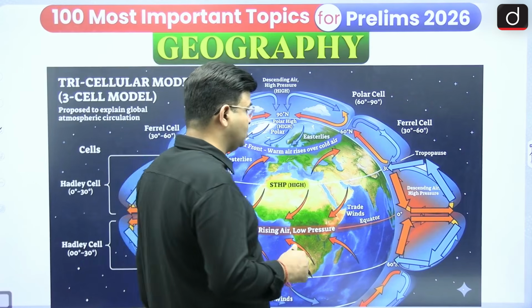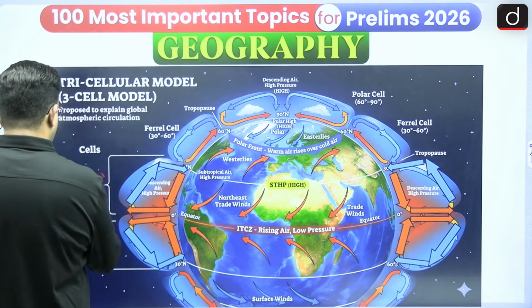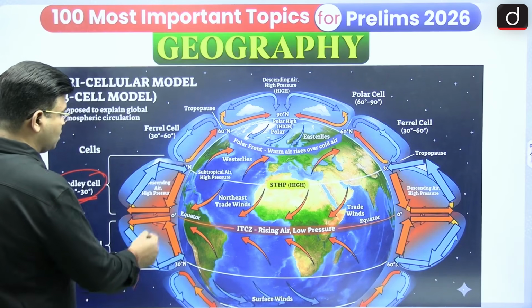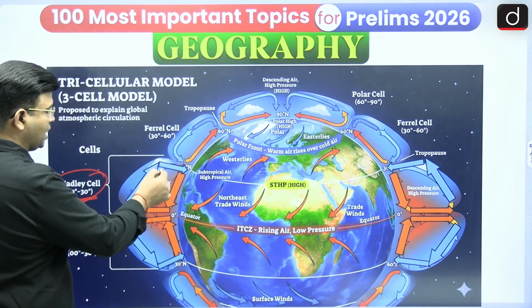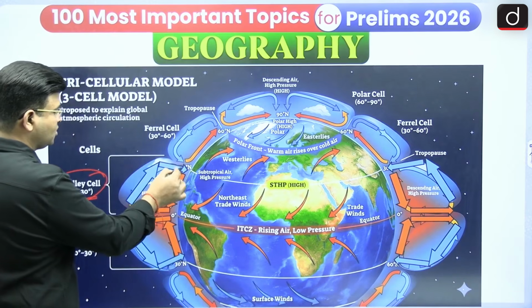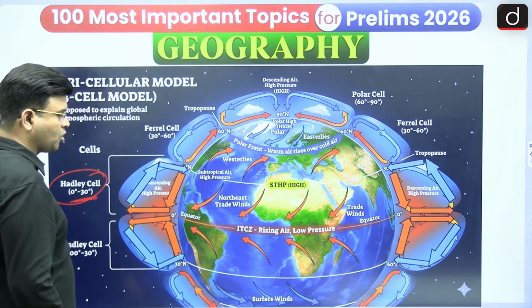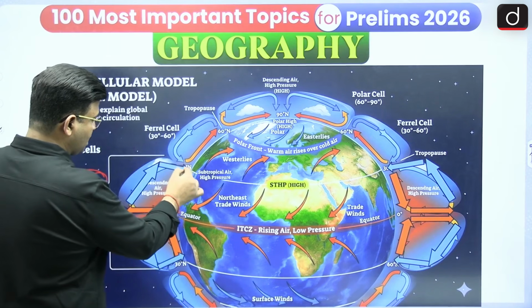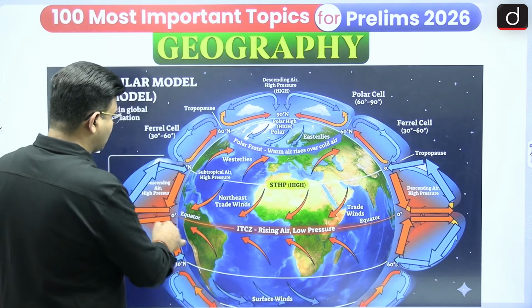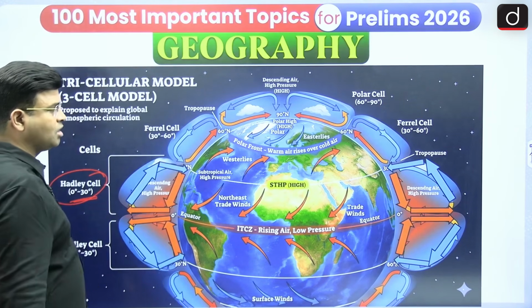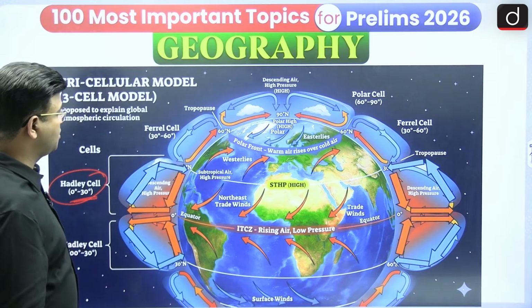One is the Hadley cell, from 0 to 30 degrees. In this region the Hadley cell descends, and because of that there is a subtropical high pressure, and this region has deserts. Similarly, whatever happens in the northern hemisphere also happens in the southern hemisphere.